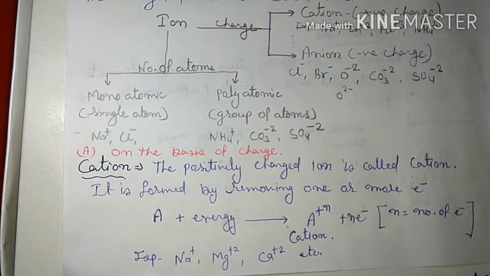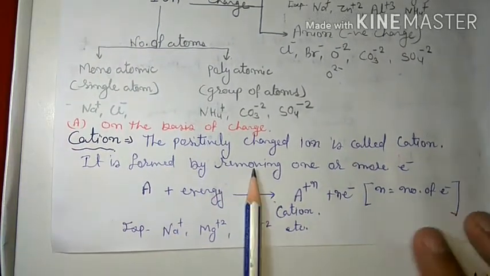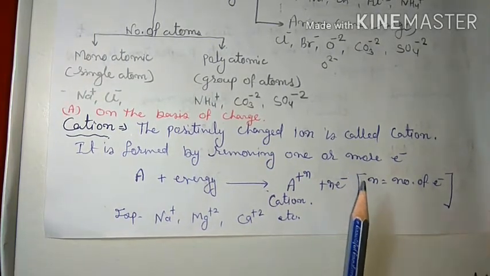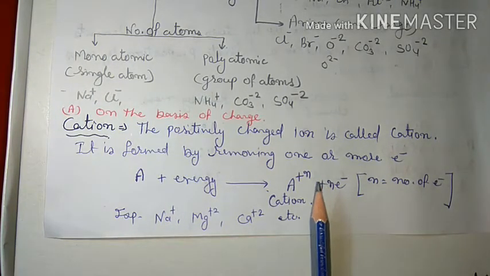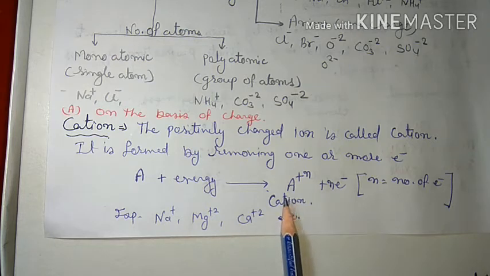The positive charge creation is done by removing one or more electrons. The number of electrons removed creates the same positive charge. That means if one electron is removed, then one positive charge; two electrons removed, two positive charge; three electrons removed, three positive charge. Got it?